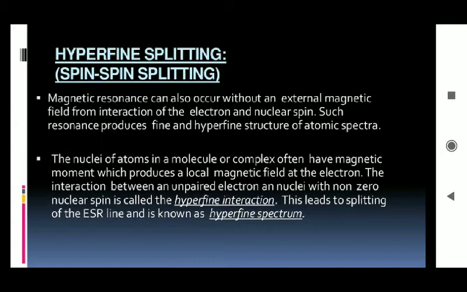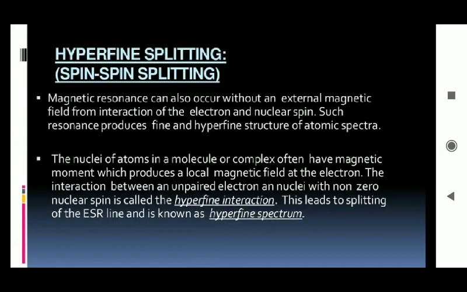Okay, so that leads to the splitting of the ESR line, which is also called a hyperfine spectrum. Pay attention to this sentence: the interaction which is happening between the unpaired electron, because in ESR there is one important thing, that the molecule going for ESR spectroscopy should have an unpaired electron, right?